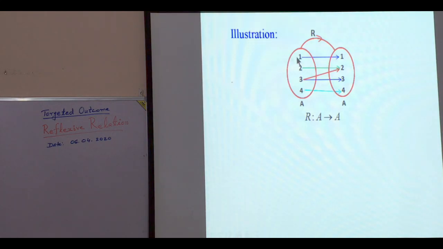What we see in this example, we see each element is related with itself. Yes, it is true that 3 is also related with 2.